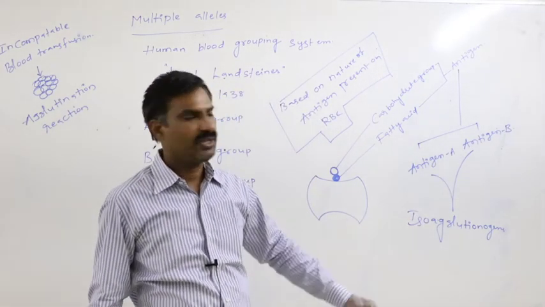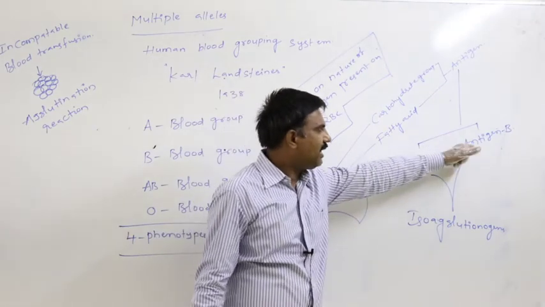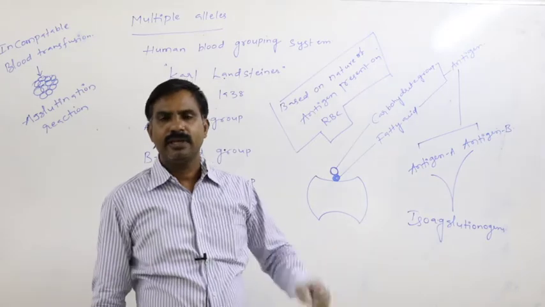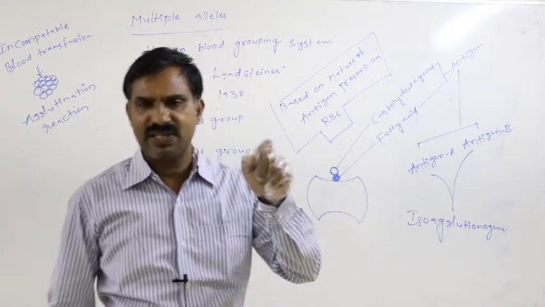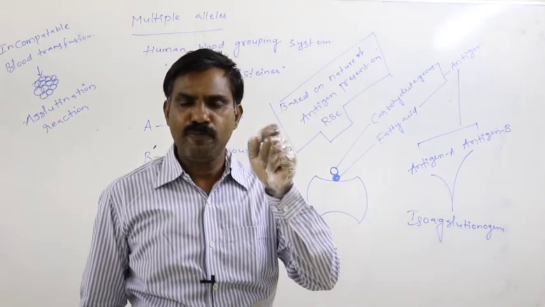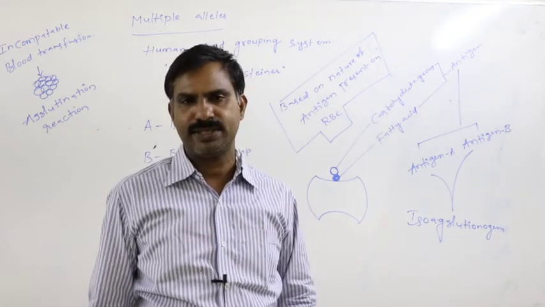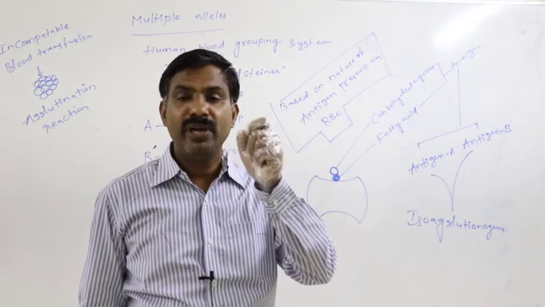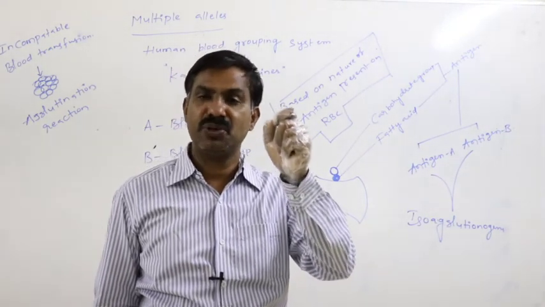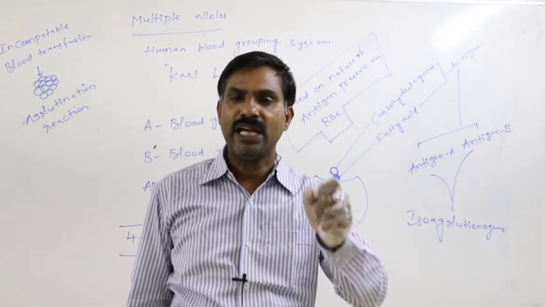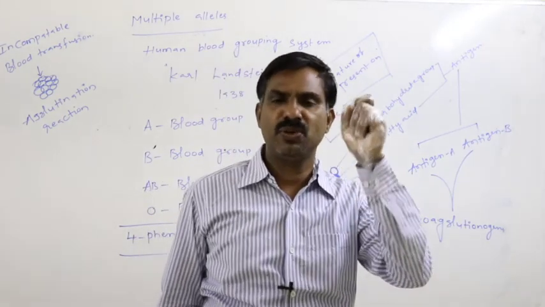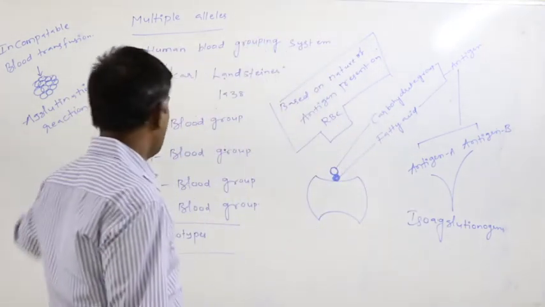isoagglutinogens. Antigen A and antigen B are said to be the isoagglutinogens. Why do we call them isoagglutinogens? In incompatible blood transfusions they cause an equal rate of agglutination reactions, so that only they are said to be the isoagglutinogens.